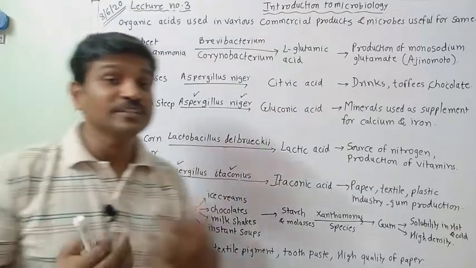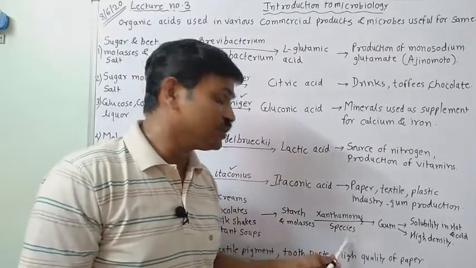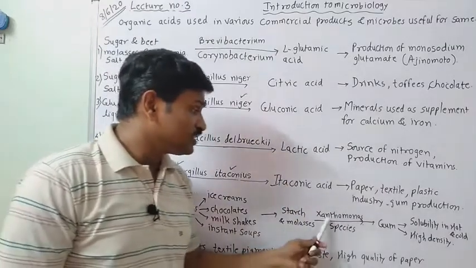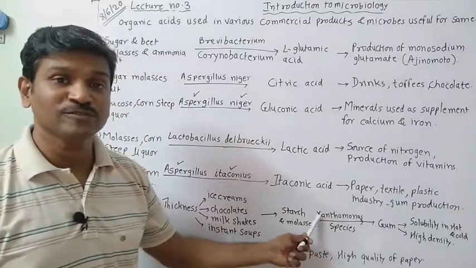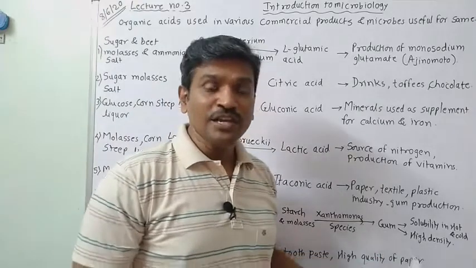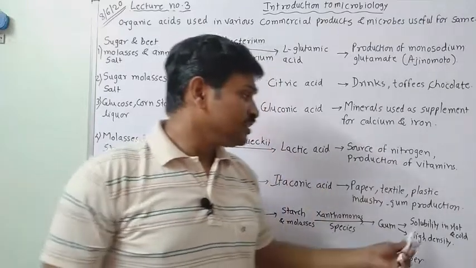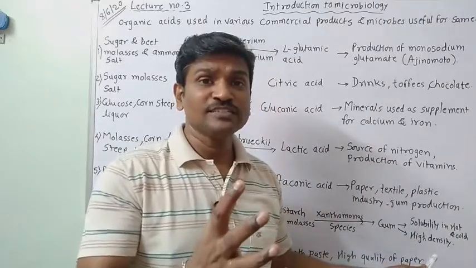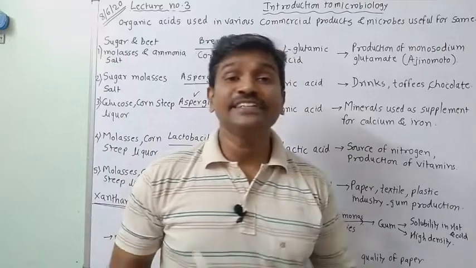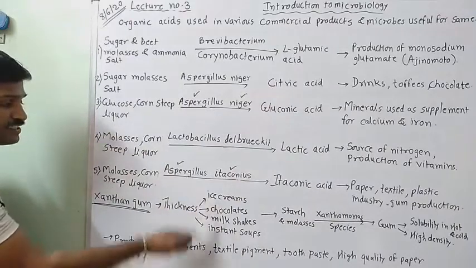And how is this xanthan gum forming? The xanthan gum is formed from starch and molasses by the use of Xanthomonas species. These are bacteria. So Xanthomonas has various species. It is used with the help of starch and molasses to form xanthan gum. What is the speciality, or we can say quality or character, of this gum is that it is soluble, in both hot and cold water. It is also a high density product. So it is used for thickness in these products.